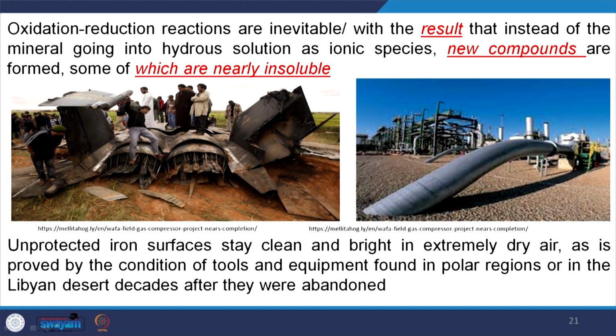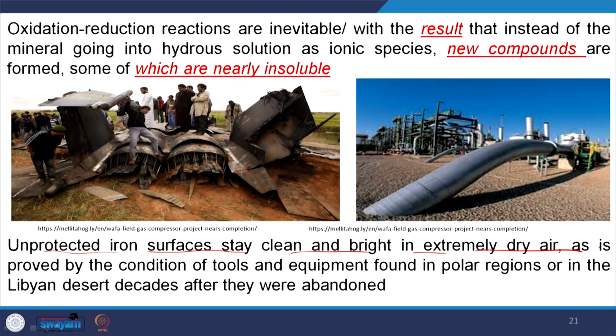There were abandoned equipments still lying, unaffected by oxidation due to deficiency of moisture, deficiency of water. That again gives another example that in the presence of water the reaction is more as compared to the deficiency of water. If water is there in the atmosphere, it will oxidize the iron very fast as compared to dry air.